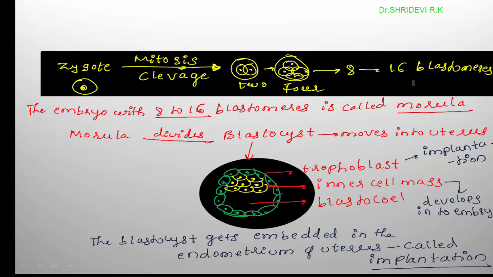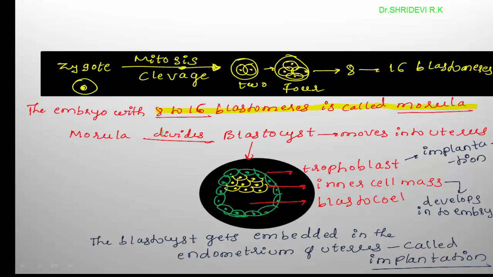Remember, what are the blastomeres? These are the cells produced from the zygote during cleavage. During cleavage, the cells which are produced from the zygote through mitosis are called blastomeres. Here, one important term: the embryo with 8 to 16 blastomeres is called morula. When the zygote becomes an 8 to 16 celled structure, it is called morula.